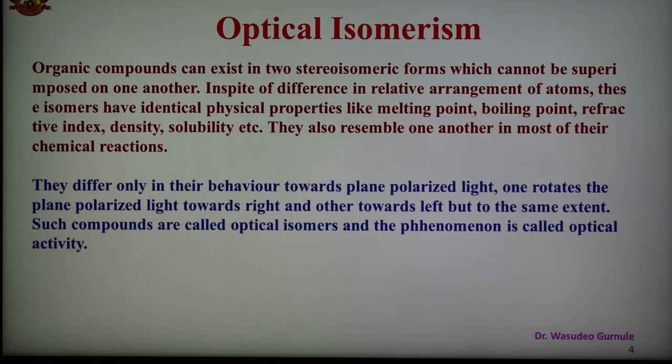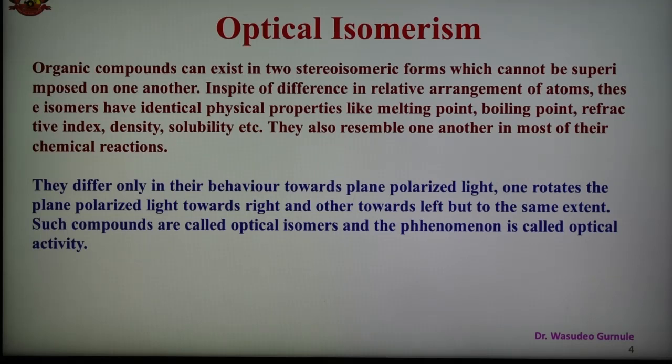Optical isomerism is important, and many substances have this remarkable power of rotating plane polarized light either towards the left or right. This phenomenon of rotating the plane polarized light is known as optical activity. Now, what are the types of optical isomers? Organic compounds exist in two stereoisomeric forms